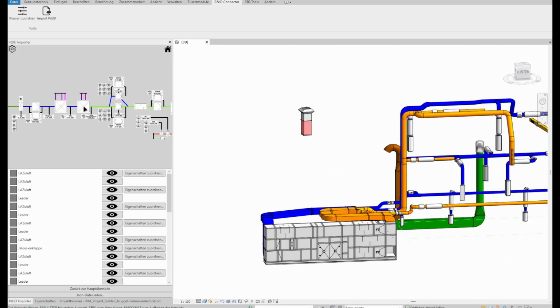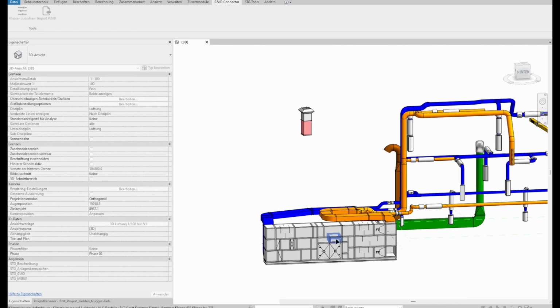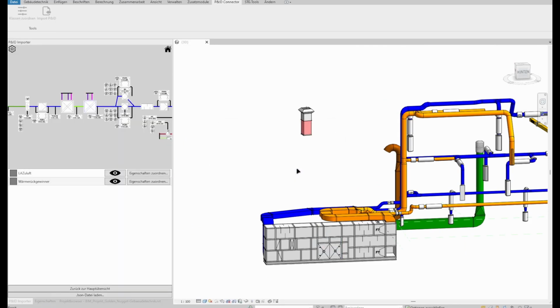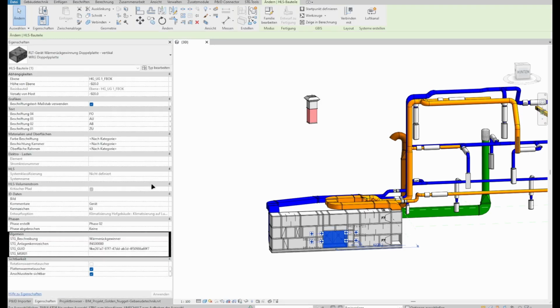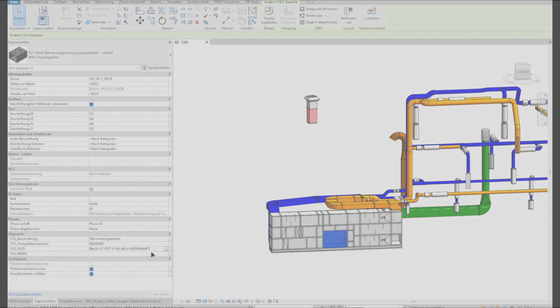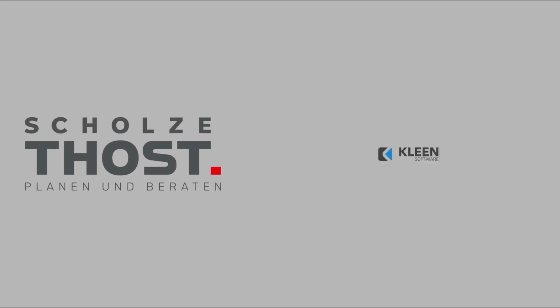The P&ID Connector includes all security features, enabling work in the Revit central model. The P&ID Connector was developed by Kleen and Kleen Software.